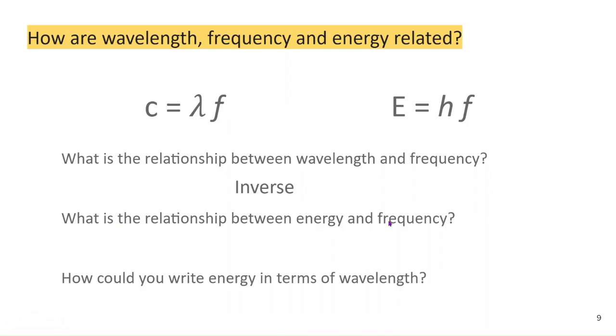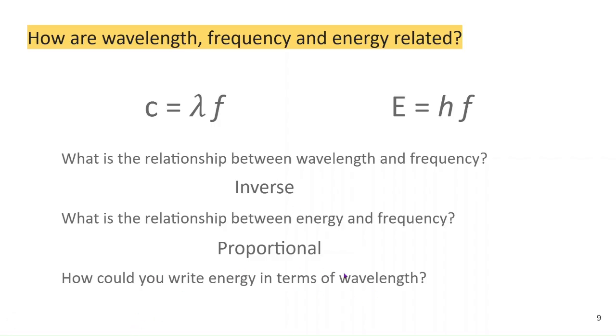When we think about the relationship between energy and frequency, this has to stay the same. So if we solve for Planck's constant, it would be Planck's constant equals energy divided by frequency, and it always has to be the same. So as energy goes up, frequency would also have to go up, so they are proportional to each other. So that means more frequency equals more energy. That also means less wavelength equals more energy, because these are inversely related.